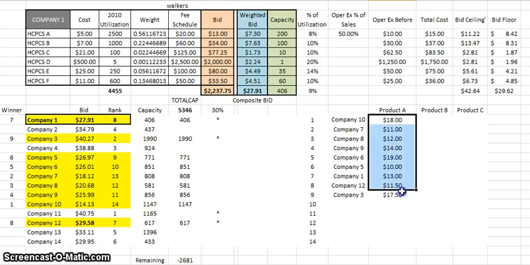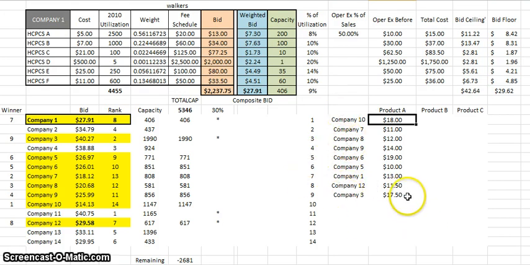Now, one thing to note, the average is $14. That's not necessarily going to be the single payer amount. They are not taking the average. They're taking the median, which is the one right in the middle. So the one in the middle is going to be, if we have 9 companies, 5 would be the middle company.